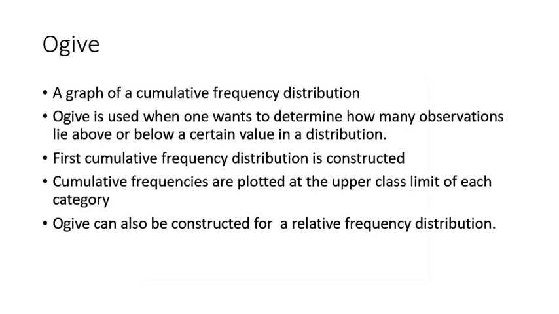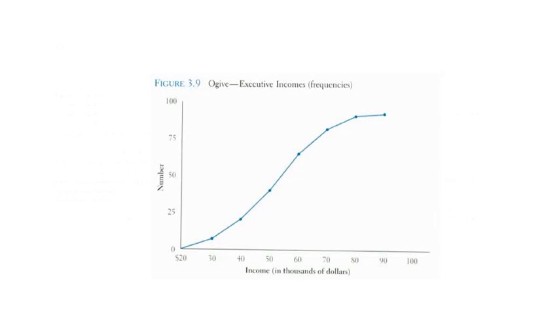Next are ogives. Ogives are based upon the cumulative frequency distribution. They are used when one wants to determine how many observations lie above or below a certain value of the distribution. First the cumulative frequency distribution is constructed, then cumulative frequencies are plotted at the upper class limit of each category, and ogives can be constructed for relative frequency distributions as well. So this is a figure of ogives.